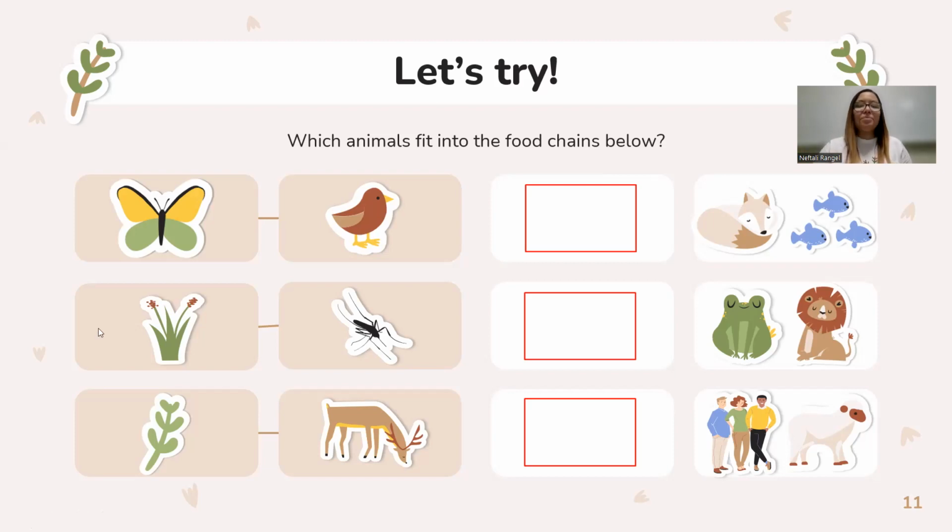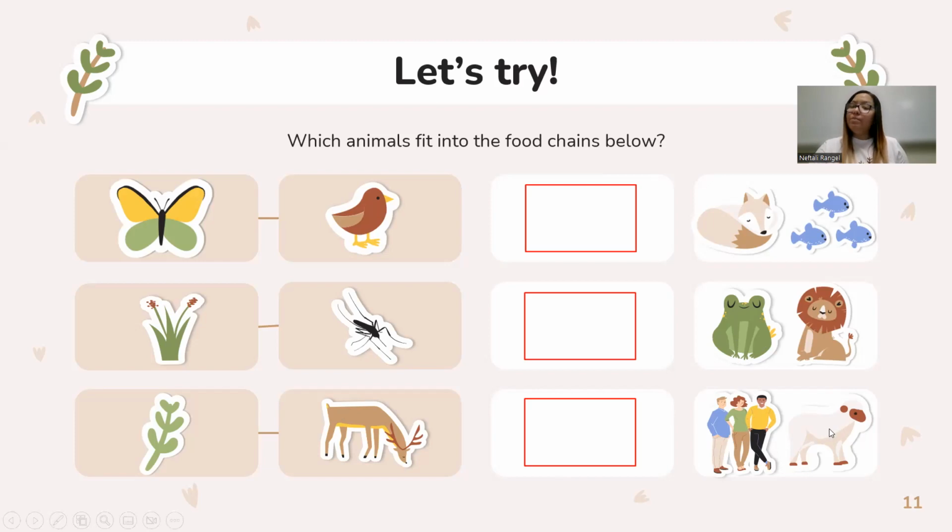Good job. Another one we have here are leaves for plants. The deer eats the plants. And then who eats the deer? Does the sheep eat the deer? Or what is this a picture of? Humans. People. They're humans. They're people like us. So what eats deer?